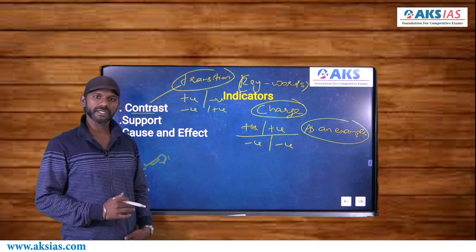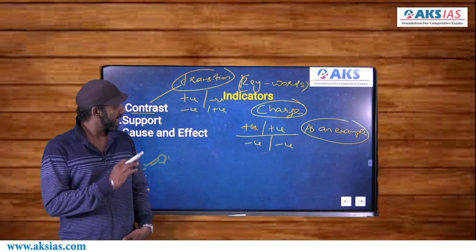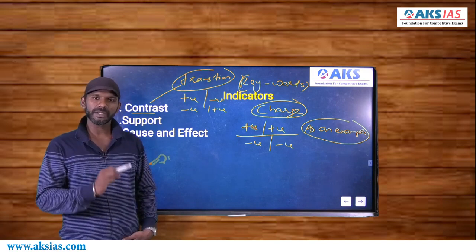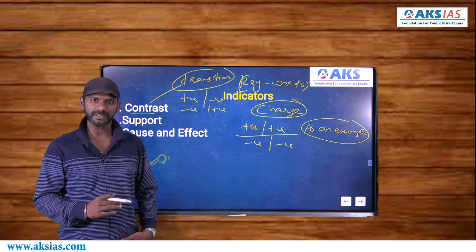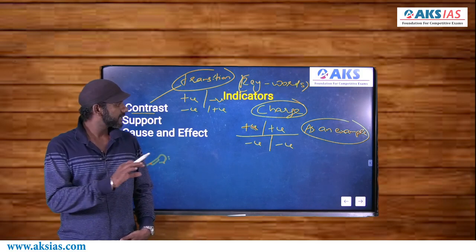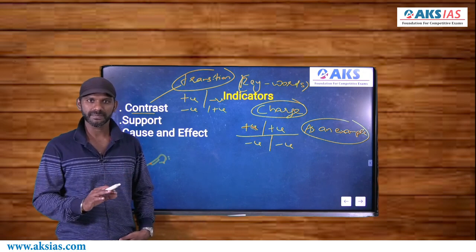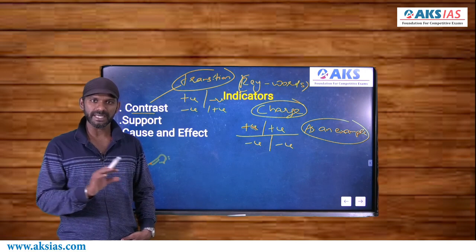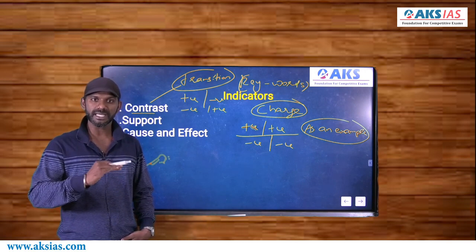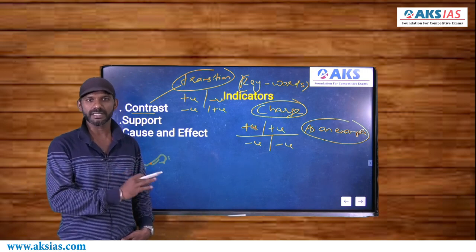In the case of reading comprehension, we need to focus mainly on 5 types of questions, right? And one of those 5 types is regarding the example. Now, when you come across a question based on an example, you go to the exact sentence where that example is mentioned. It will be mentioned only in one sentence, undoubtedly. So go to the exact statement where that example is mentioned and focus only on the statement that comes immediately before the example. That statement must be the answer to that question.